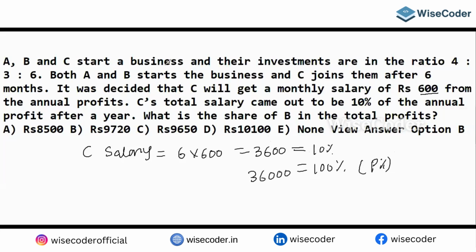Here the investments are not the same and the time period is also not the same, so we take the product of investment and time period ratio. Let's figure out the ratio of A, B and C. A is 4, B is 3, C is 6, but C invested only for 6 months, while the others invested 12 months.